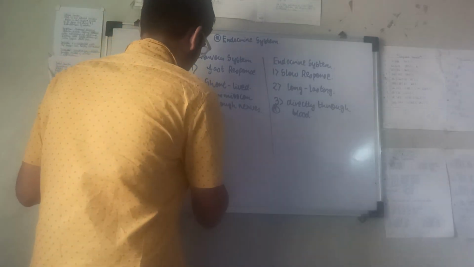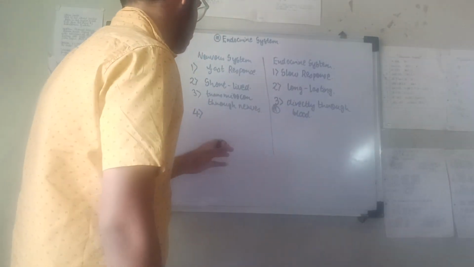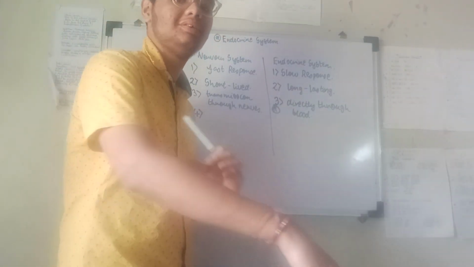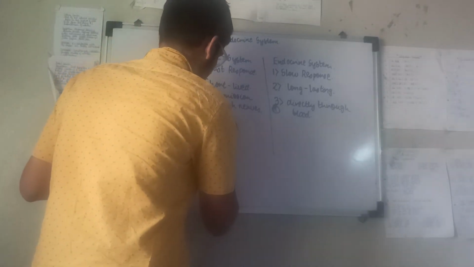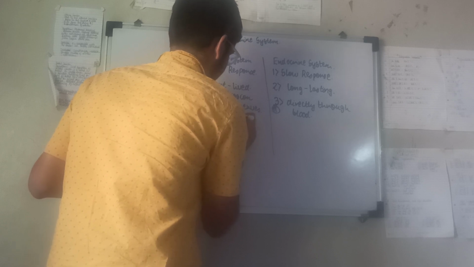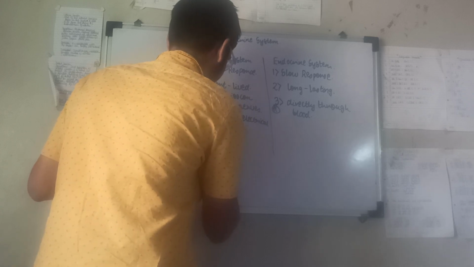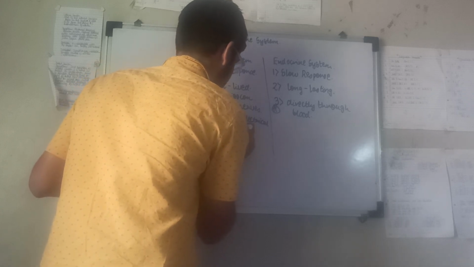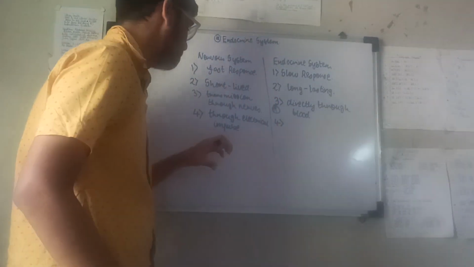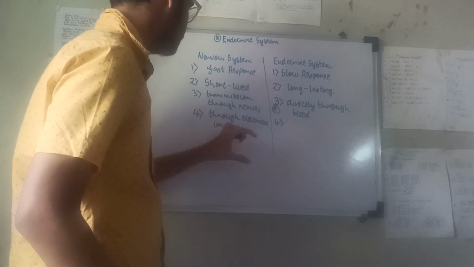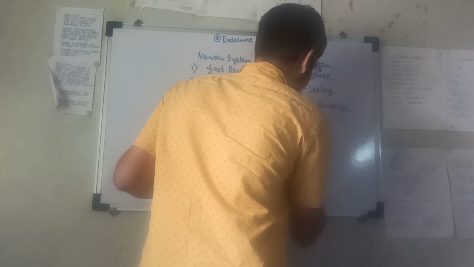Fourth, I can write it is an electrical response. Electrical response means through an impulse. As mentioned in the text, electrical response or electrical impulse, excitation, conduction will be taking place. But what is the difference here? It is through chemical secretions. Chemical secretions that are hormones.